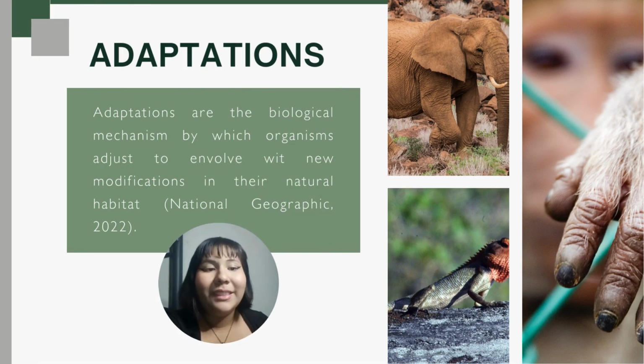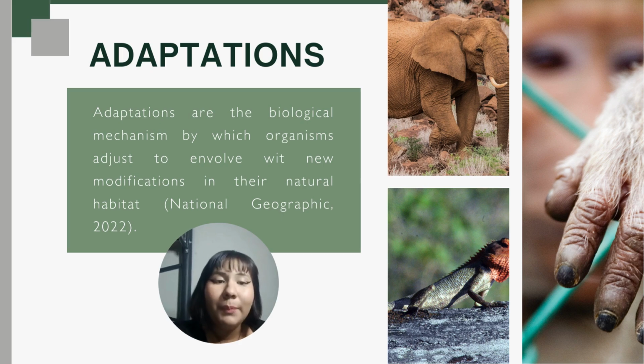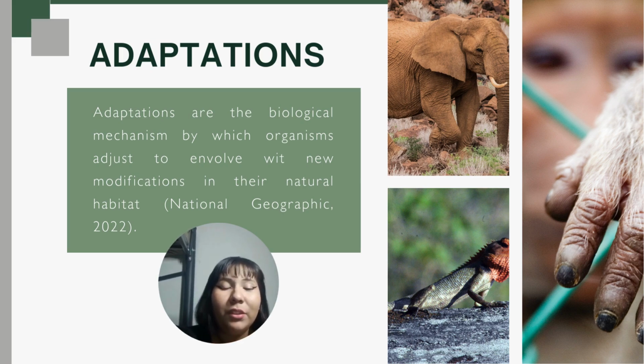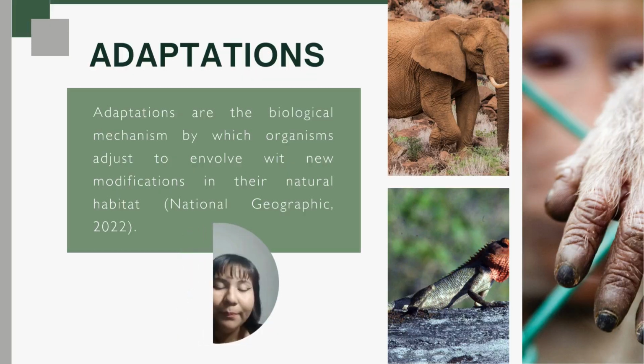We have to know that this change can happen gradually through generations, allowing species to respond to various challenges such as climate changes, food availability, or predators. Adaptations can take many forms, including physical changes, like the development of thicker fur in cold climates, or behavioral changes, for example, migrating to find food.